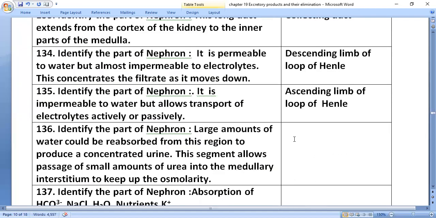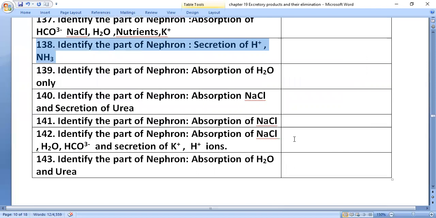Next, identify the part of the nephron. A large amount of water can be reabsorbed from this region to produce concentrated urine. The segment allows passage of small amounts of urea into the medullary interstitium to keep up the osmolarity. That is the collecting duct.